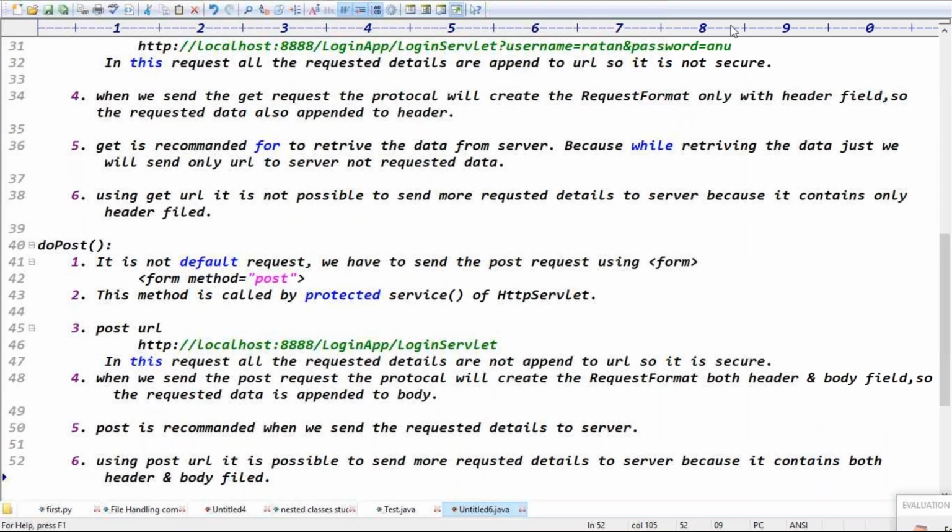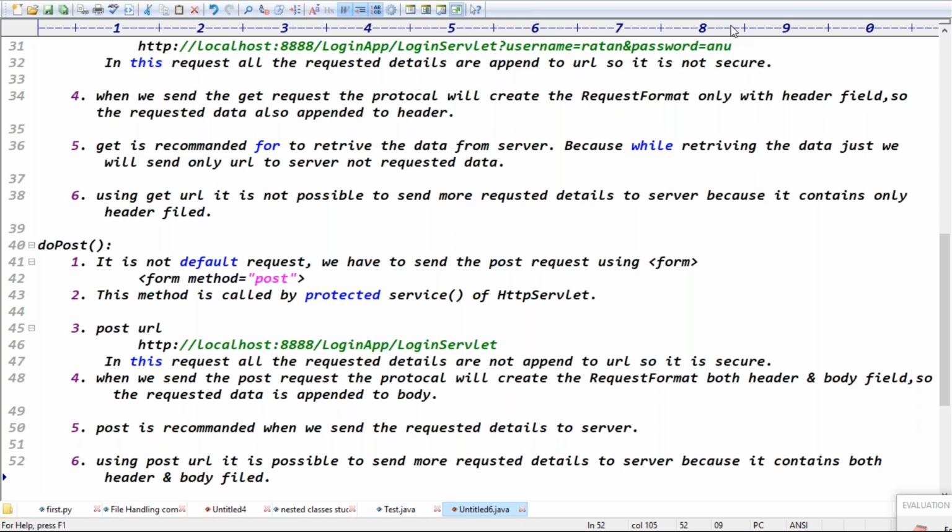Sir, for this GET request, even the user ID and password, we are able to see in the HTTP URL, right? It means all my header details, even the content type, access, whatever versions are there, along with those details, my user ID and password are being sent using the GET request. That's why we are able to see it in the HTTP URL, because it contains only the header field. There is no body. So all my details are within the headers only, right?